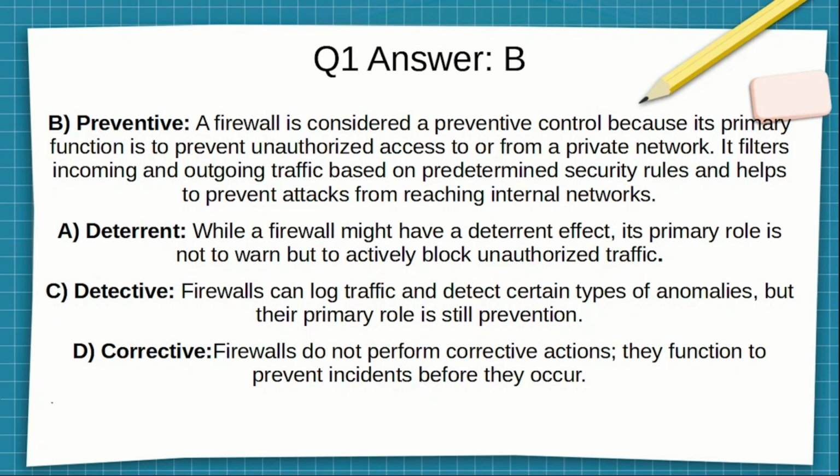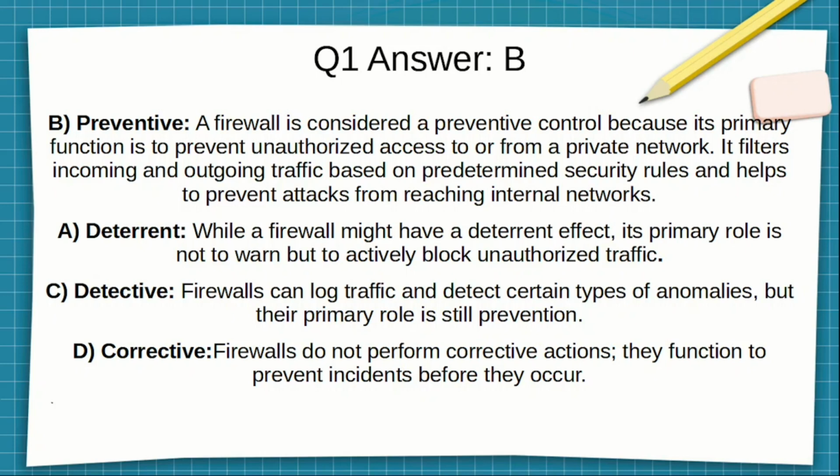A firewall is considered a preventative control because its primary function is to prevent unauthorized access to or from a private network. It filters incoming and outgoing traffic based on predetermined security rules and helps to prevent attacks from reaching internal networks.